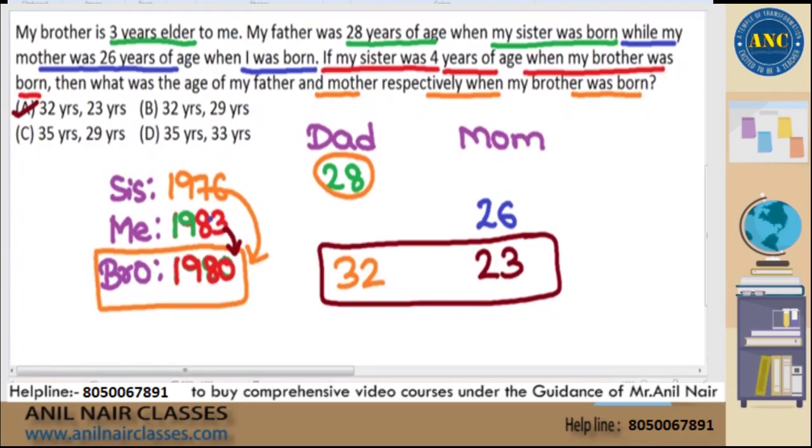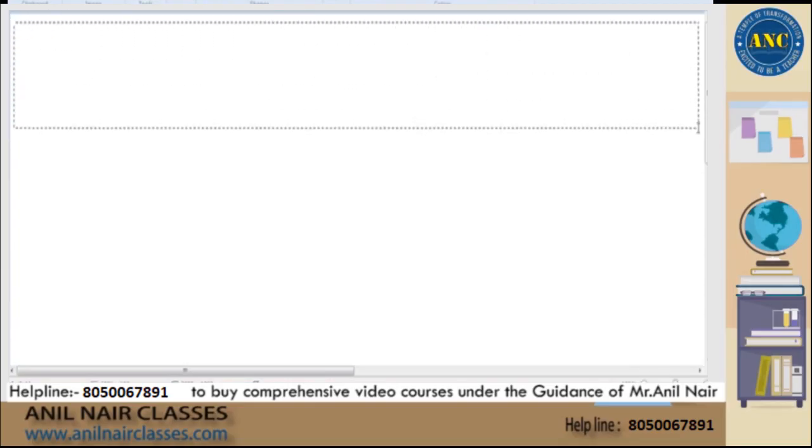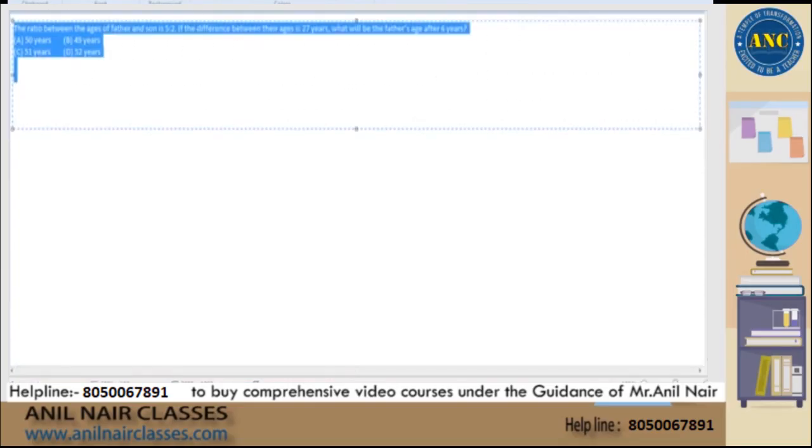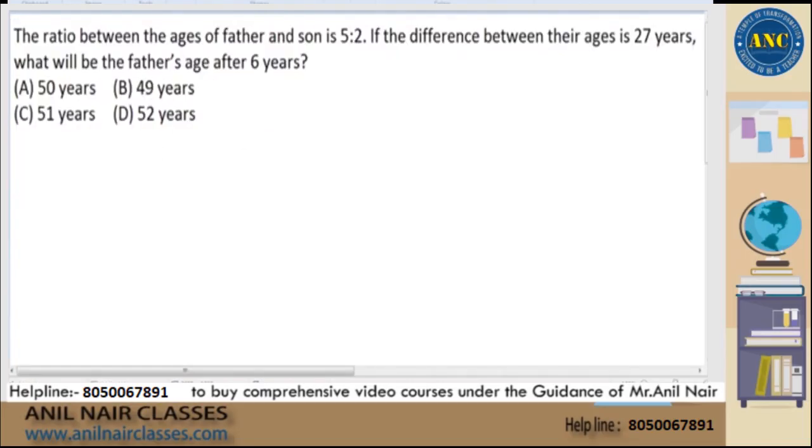Next question. Next one. Probably last 2 to 3 questions of today's class. See here. The easiest way of solving this question is, read the question.